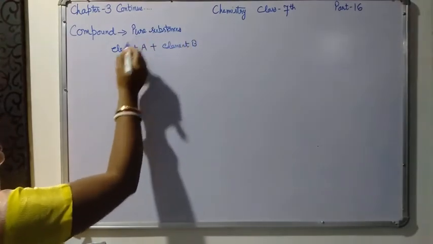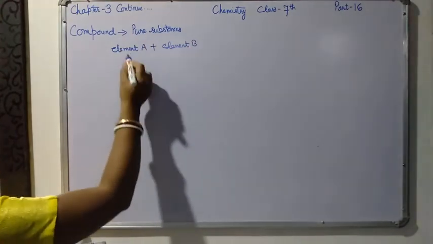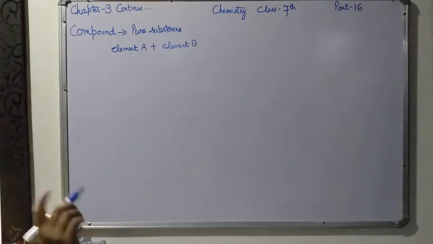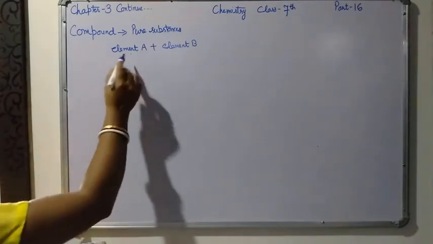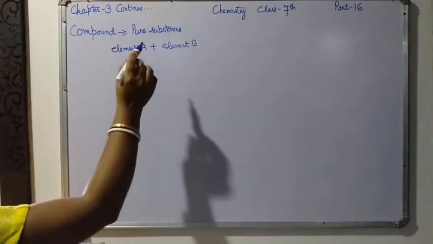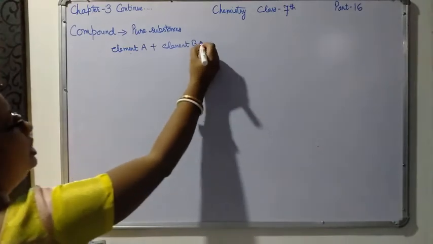So when two different elements are chemically combined together in a fixed ratio, the ratio will be fixed. The substance which is formed is called a compound.